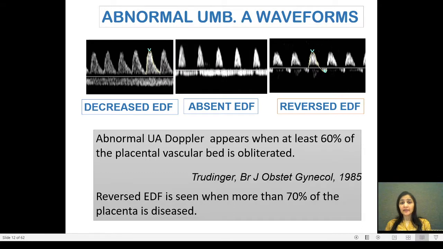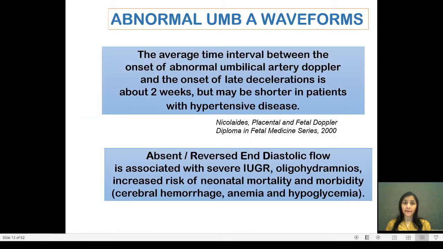So umbilical artery waveforms can be classified in three different patterns. One is reduced end diastolic flow, the second is absent end diastolic flow, and the third is reversed end diastolic flow. It has been said that abnormal umbilical artery Doppler appears when at least 60% of the placental vascular bed is obliterated. Till then probably we may not see any features. And reversed end diastolic flow is seen when more than 70% of placental bed is diseased. So the absent flow is anywhere between 60 to 70% of placental pathology.